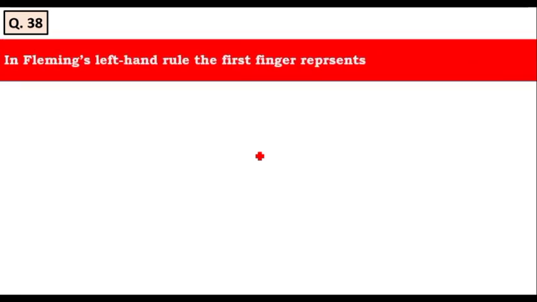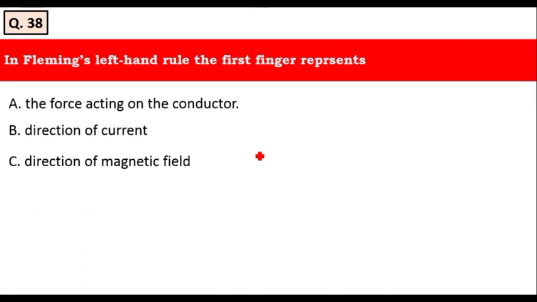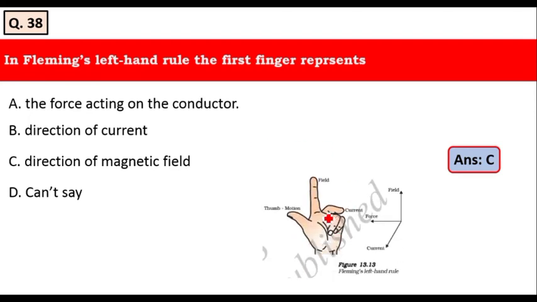Let's move to the next question, that is, in Fleming's left hand rule, the first finger represents: the force acting on the conductor, the direction of the current, the direction of the magnetic field, can't say. Yes, it is the direction of the magnetic field. If we stretch the first three fingers of our left hand, these are the directions of the fingers which show various positions. This is the first finger, this is the second finger, and this is the thumb. The first finger represents the magnetic field. Therefore, option C is the right answer.